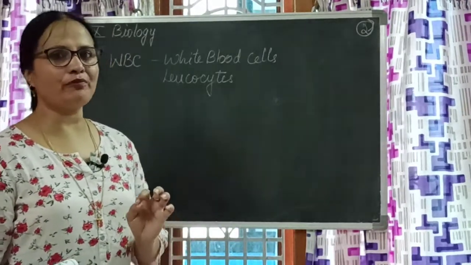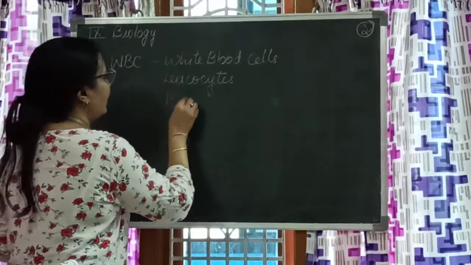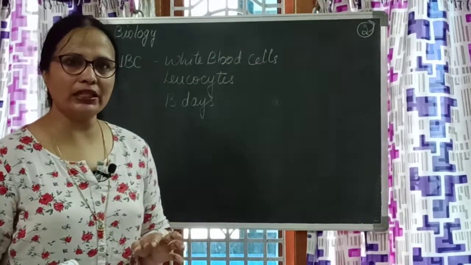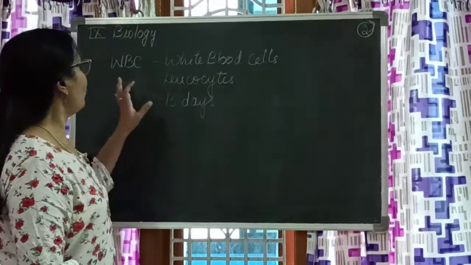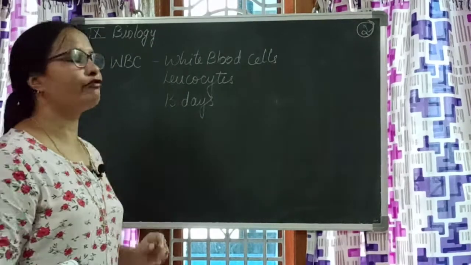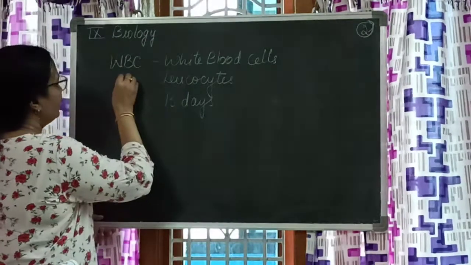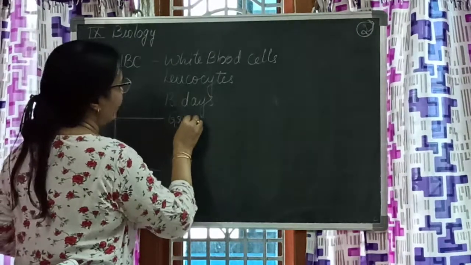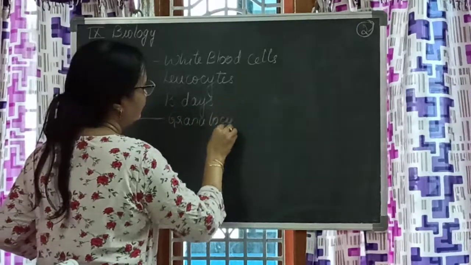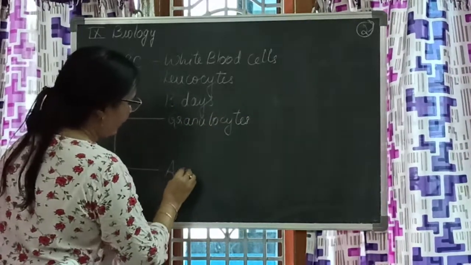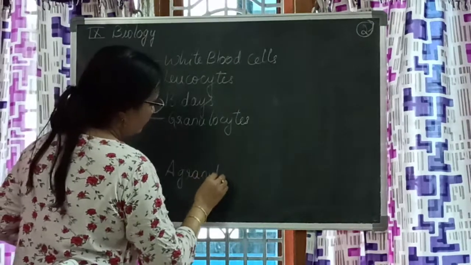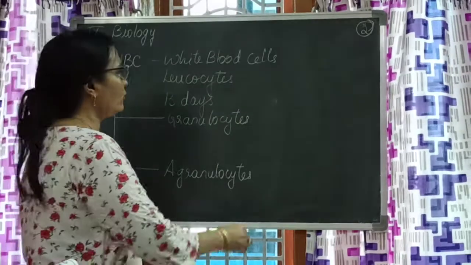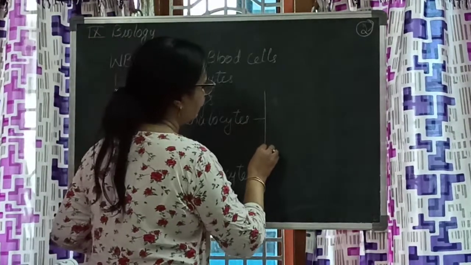What is the lifetime for this? It is just 13 days. They can live only for 13 days. But let us know more about WBC. WBC are actually of two types. What are they? They are granulocytes and agranulocytes. These granulocytes are again of three types.